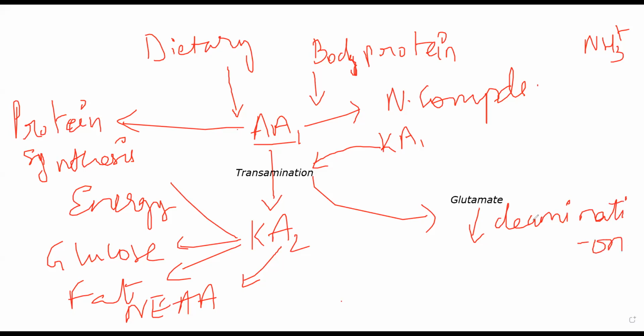Deamination is easier to understand. What is happening in deamination? Glutamate is simply losing an NH3 molecule. In deamination, that glutamate molecule, the amino acid molecule, is simply losing the amino group. Essentially, at the end of deamination, you end up with an NH3 molecule. This NH3 ammonia molecule is later integrated into urea. It is converted into urea, and urea is excreted out of your body.